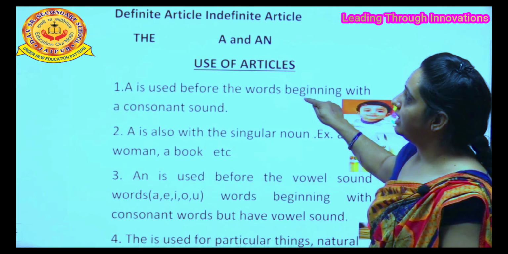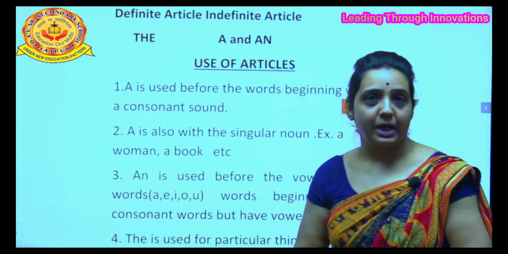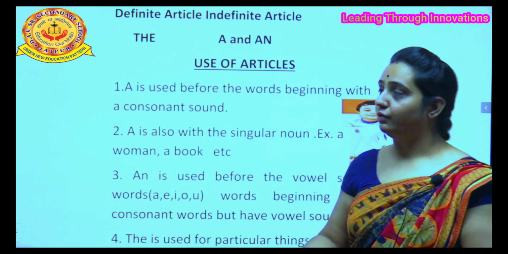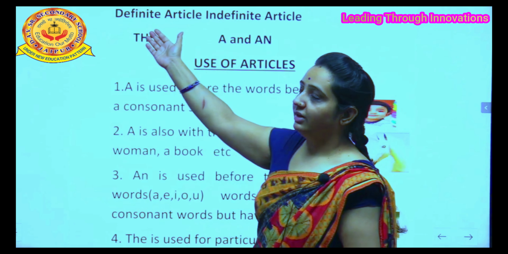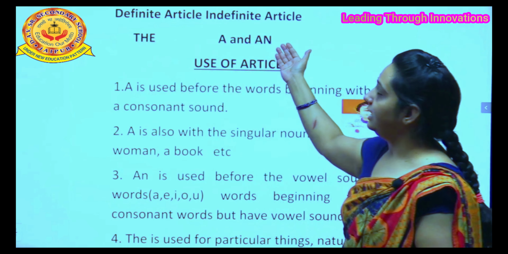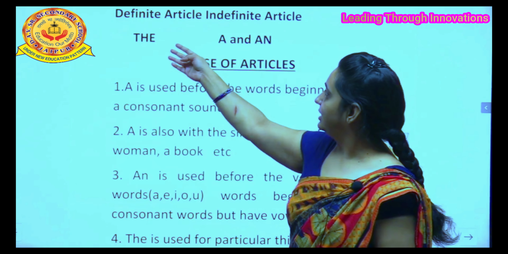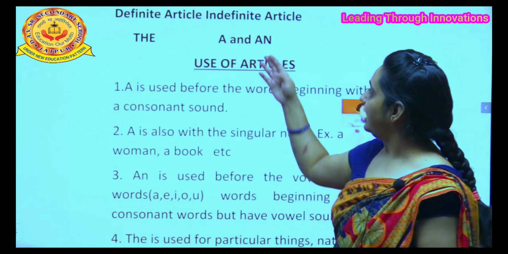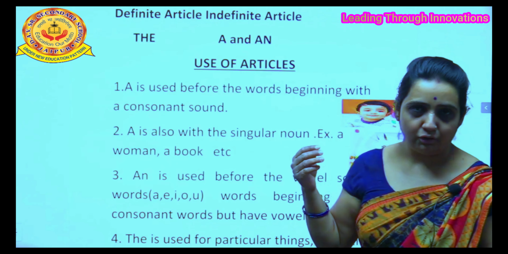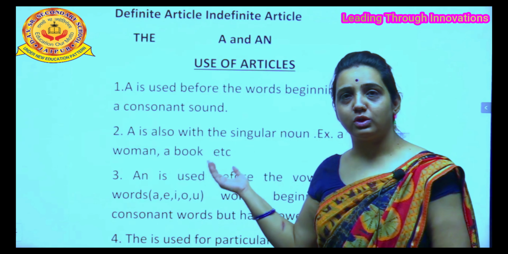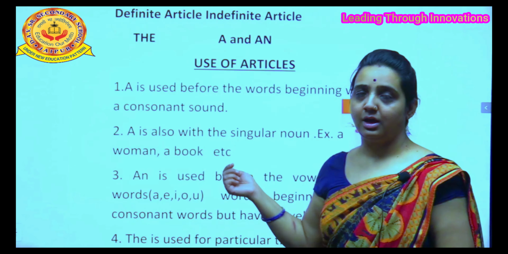There are two types of articles. First, definite article and second, indefinite article. The definite article is the, and the indefinite articles are a and an. Now we learn the use of the articles. How do we use the articles?